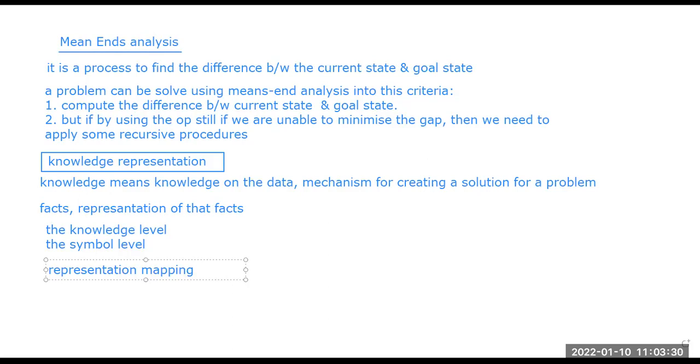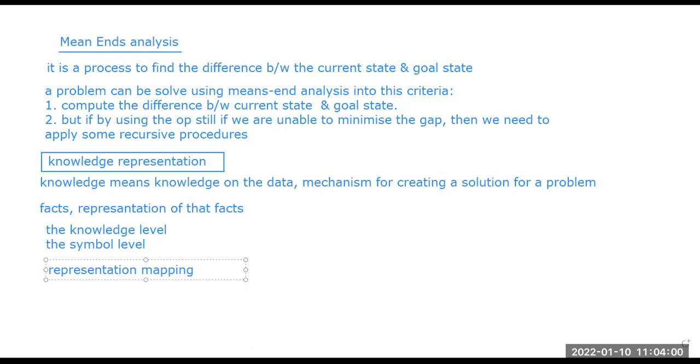The forward representation mapping maps the facts to the representation, and the backward representation mapping maps the representation to the facts.